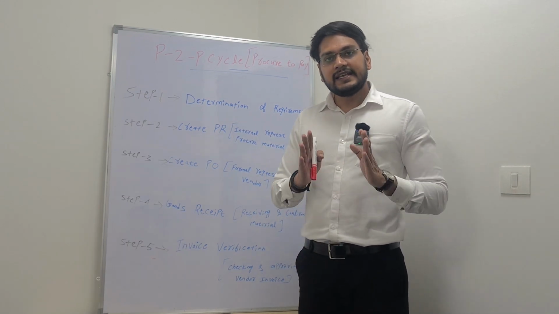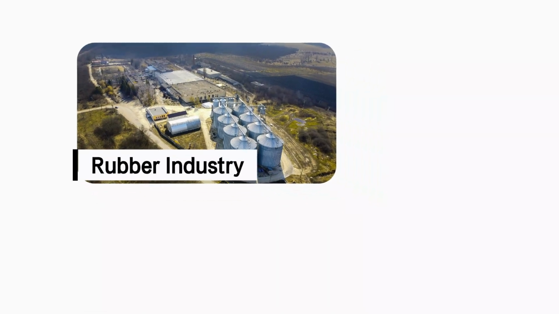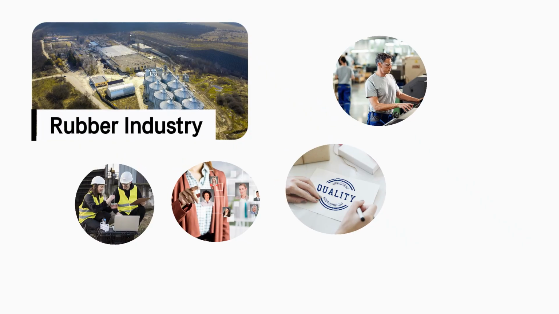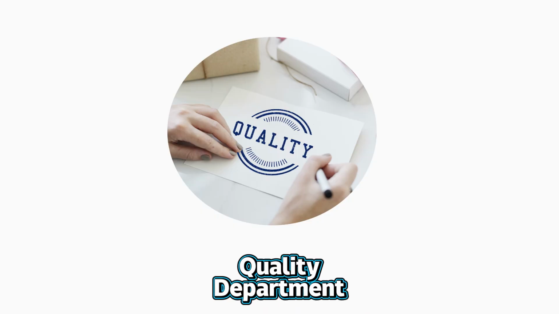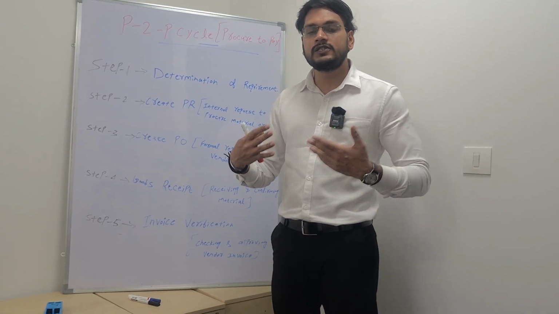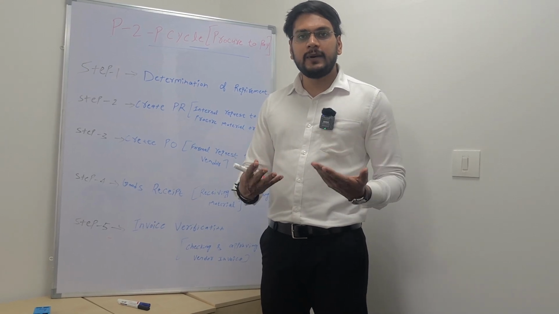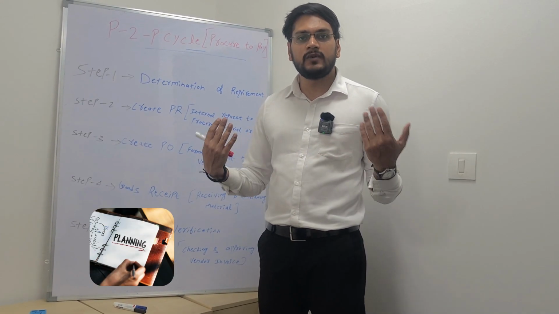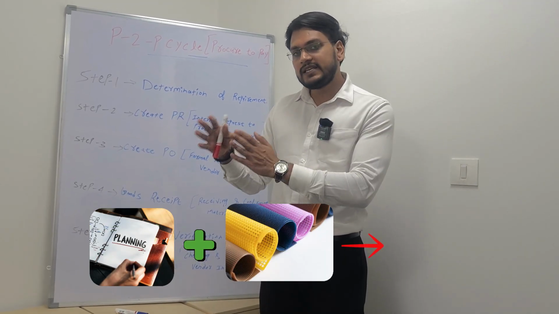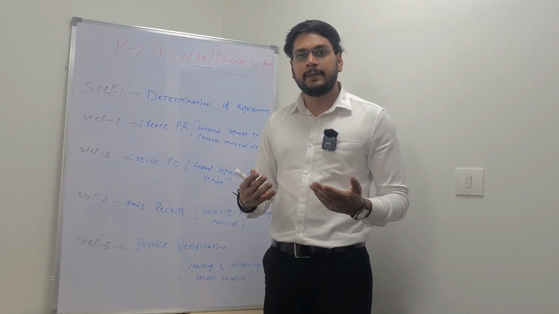What does this mean? Let's take a very practical example of a rubber industry. In that rubber industry, there are several departments, like the production department, HR department, quality department, and plant maintenance department, and they are doing their jobs. The production department is doing all activities related to production, like planning how much raw material is required to make a finished product.